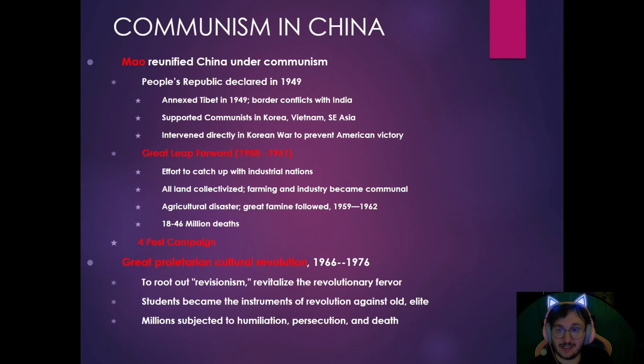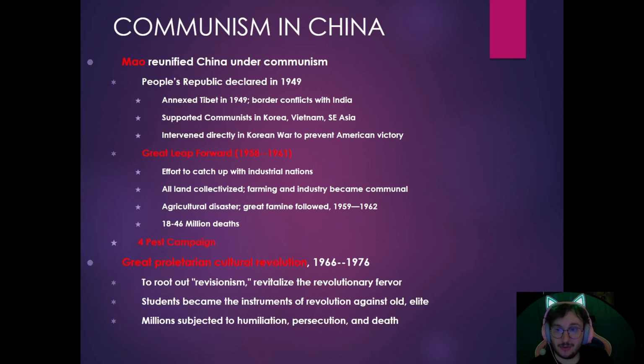From 1966 to 1976, some people were criticizing Mao. So he did a purge. This purge is called the Great Proletarian Cultural Revolution. He wanted to root out revisionism. He also wanted to revitalize the revolutionary fervor. Young students become the instrument of the revolution against the old elite. The old elite will be arrested, shamed, and marched out into nowhere. Some of them will be put in gulags and re-educated through torture.